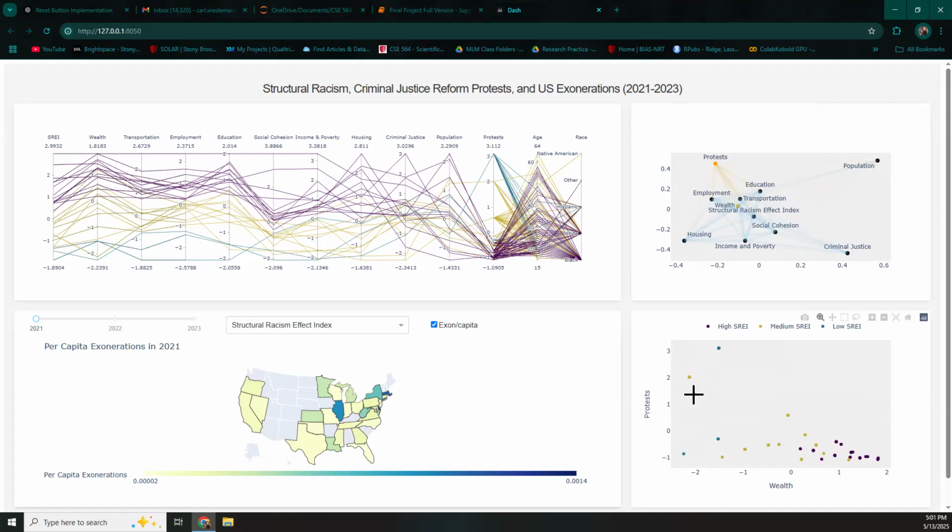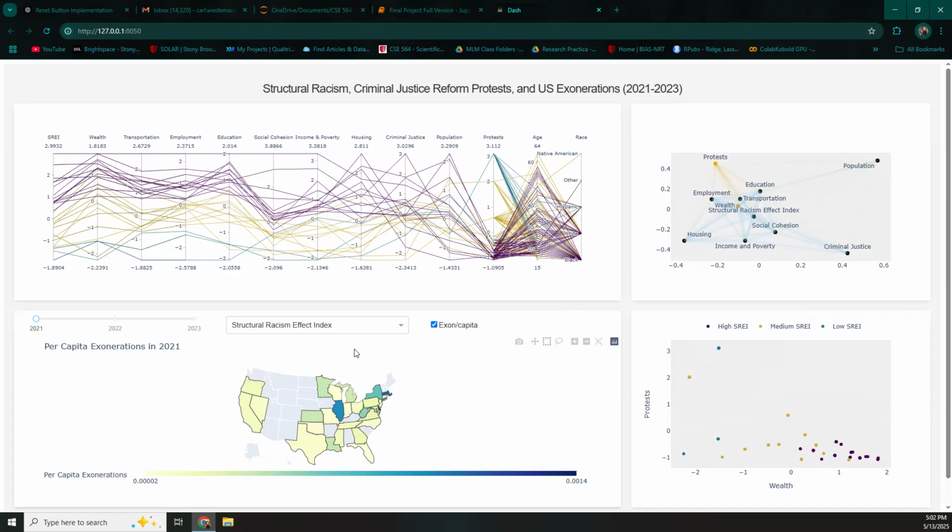But then you can see, again, just as we were displaying before, this really interesting pattern that for whatever reason, these protests for criminal justice reform are not happening so much in areas where there is low inequality, or sorry, there's a lot of protests happening in areas with low inequality, and there's a lot of representation of exonerations happening in areas of high inequality. But for some reason, there's no protests going on in those areas, or a lot fewer protests going on in those areas, at least in the context of exonerations.